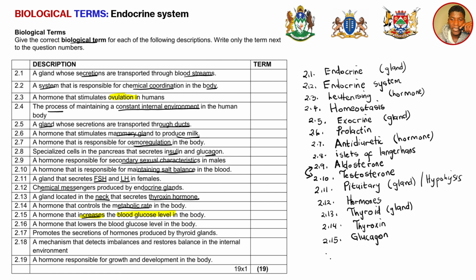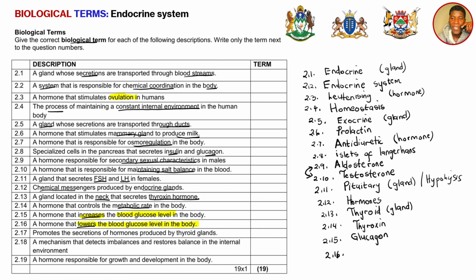And then 2.16 asks for a hormone that lowers the blood glucose level in the body. So now we're looking at a hormone that decreases. So basically, when do you need to lower the blood glucose level in the body? You need to lower it when there's too much glucose. The hormone is still secreted by the islets of Langerhans of the pancreas.